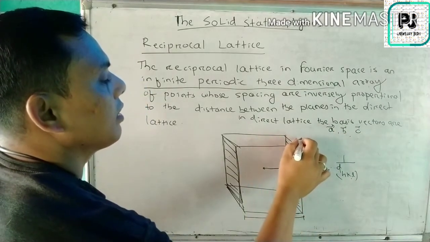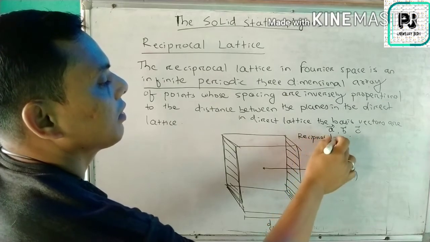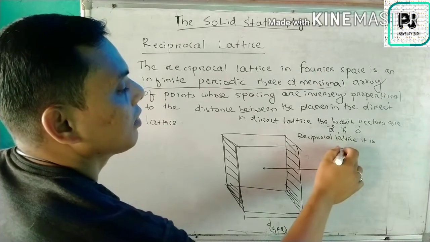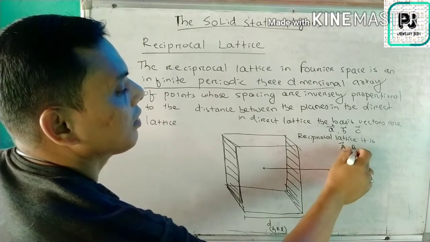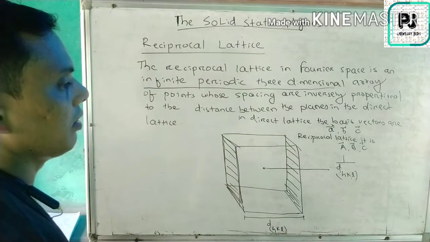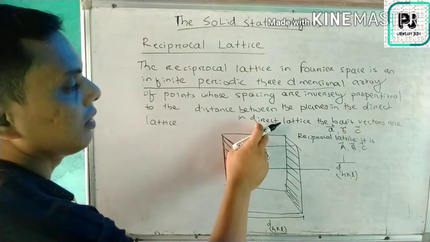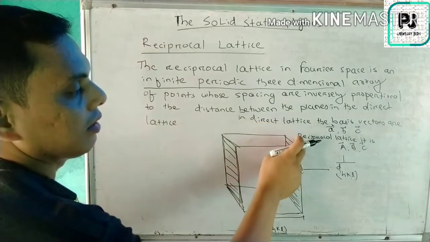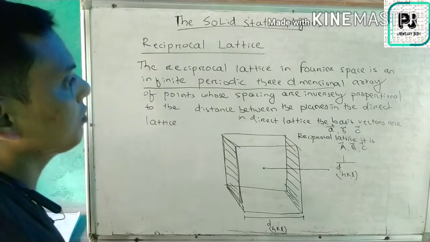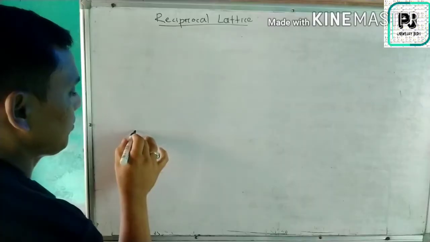But in the reciprocal lattice, they are capital A, capital B and capital C. This is the difference. The direct lattice is real, and the reciprocal lattice is not real. Now come to another arrangement for the reciprocal lattice.